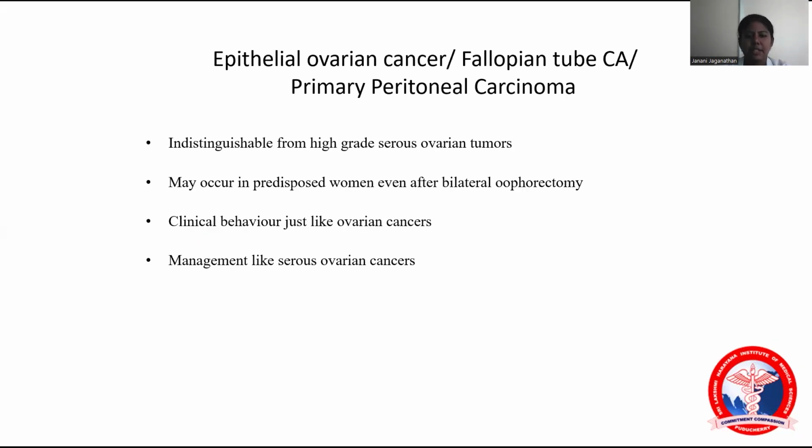Epithelial ovarian carcinoma, fallopian tube carcinoma, and peritoneal carcinoma are grouped under the same classification, since they are indistinguishable from high grade and the clinical behavior is just like ovarian carcinoma.